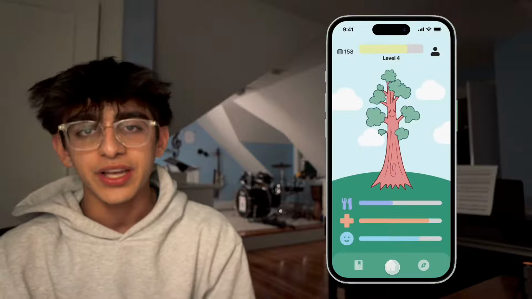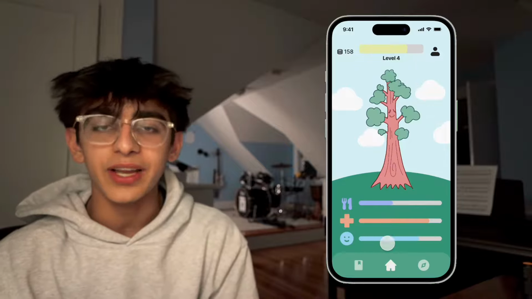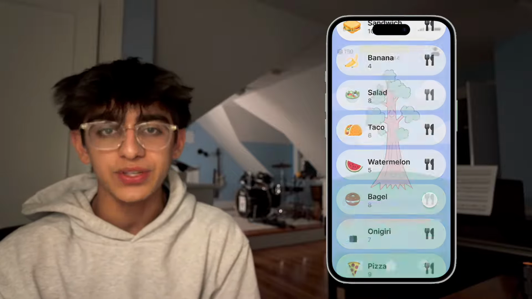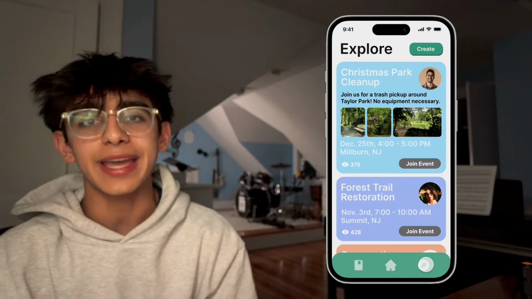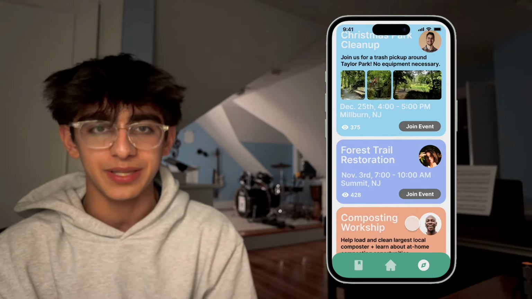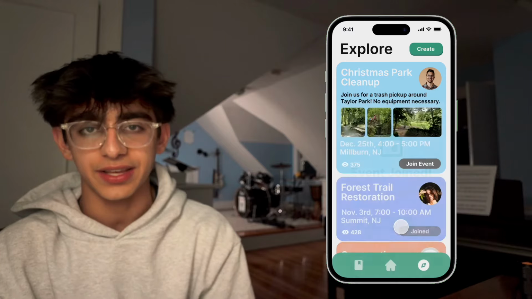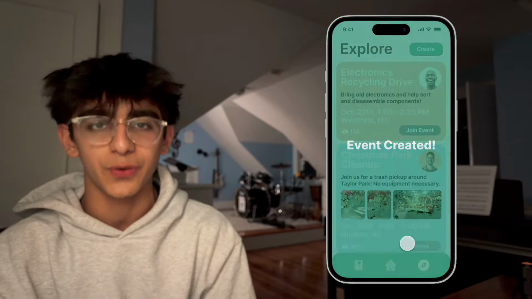Back at the dashboard, the user can spend their hard-earned coins to take care of their plant. For instance, by clicking on the food icon, they'll be taken to a page where they can purchase food, which they can use to reduce their plant's hunger. On the right, we have the Explore page, in which users can both create and join events in their local environments. Their feed displays upcoming and nearby events related to the environment, and they can create an event by clicking on the top right, which takes them to a form.